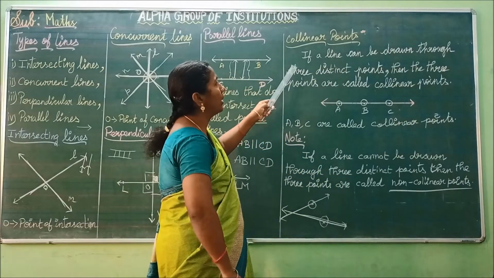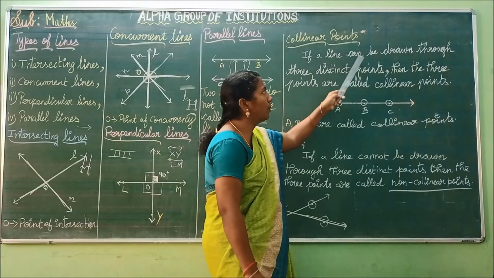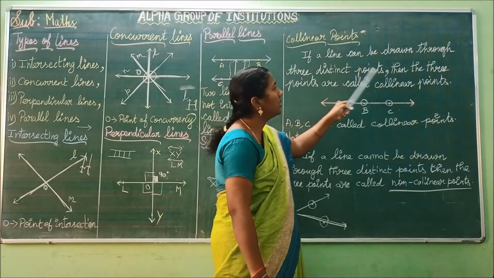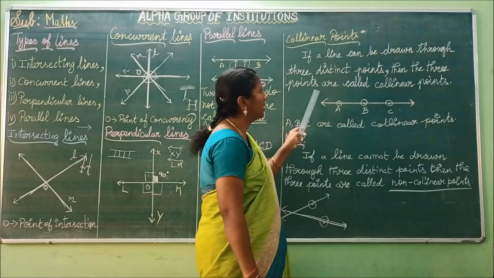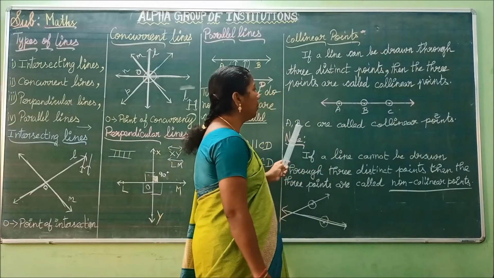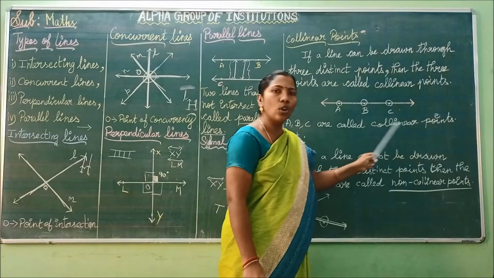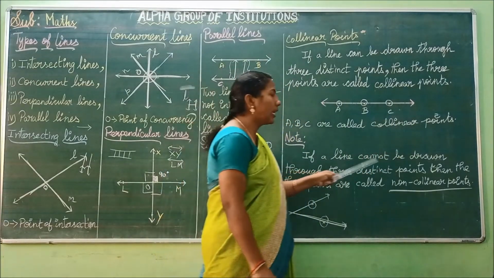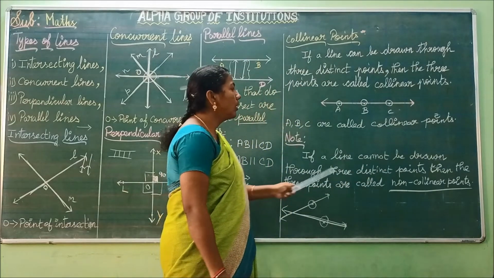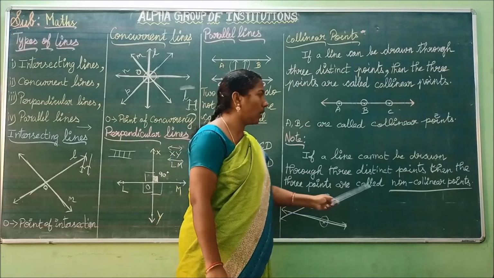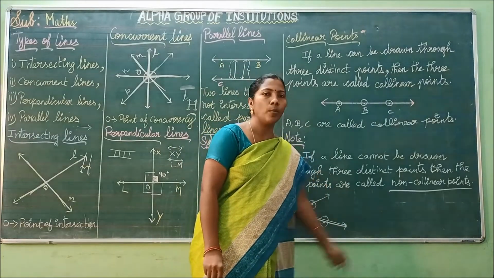What is meant by collinear points? If a line can be drawn through 3 distinct points, then the 3 points are called collinear points. Here A, B, C are called collinear points. And what is meant by non-collinear points? If a line cannot be drawn through 3 distinct points, then the 3 points are called non-collinear points.